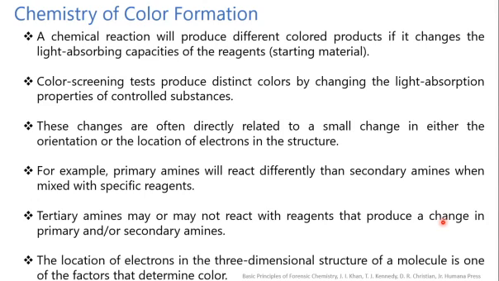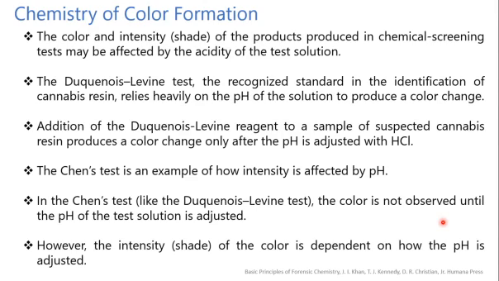So depending upon the presence of electrons, there is some amount of electron transfer, and it will also cause the formation of the color. The color and intensity of the product produced in a chemical screening test may be affected by the acidity of the test solution. So the Duquenois-Levine test, a recognized standard in the identification of cannabis resin, relies heavily on the pH of the solution to produce the color change.